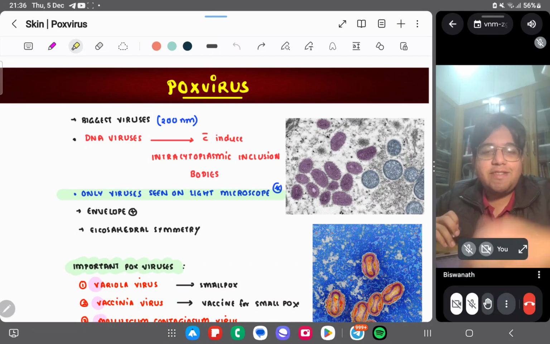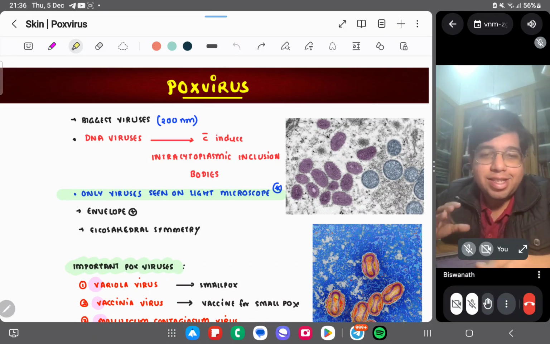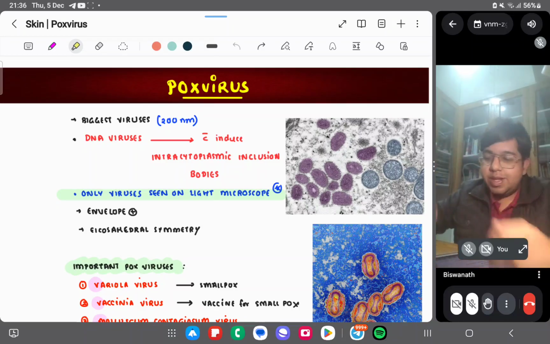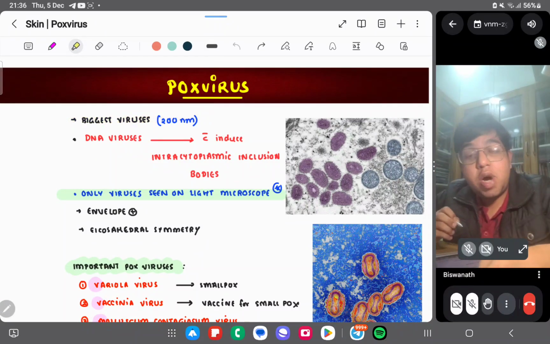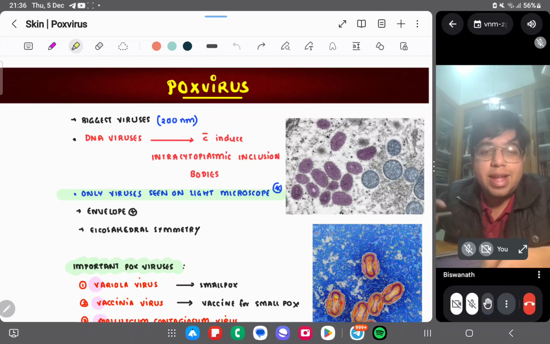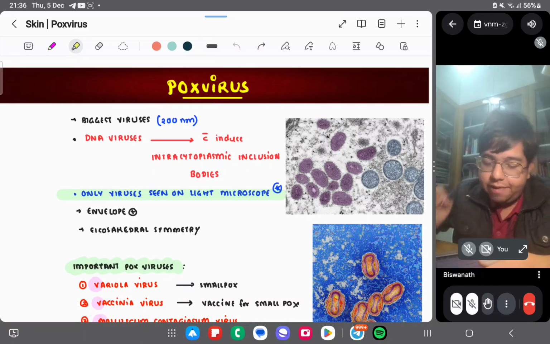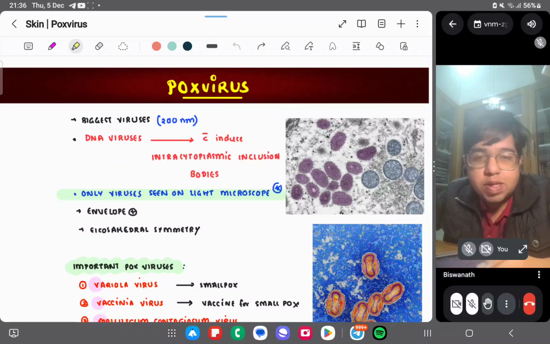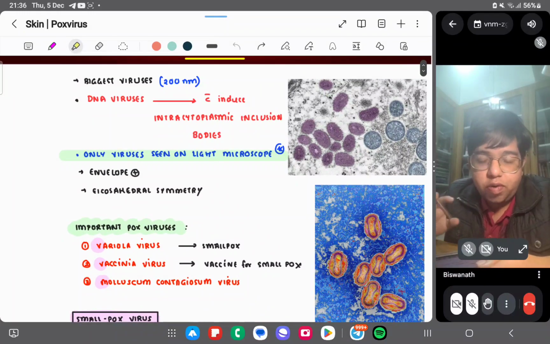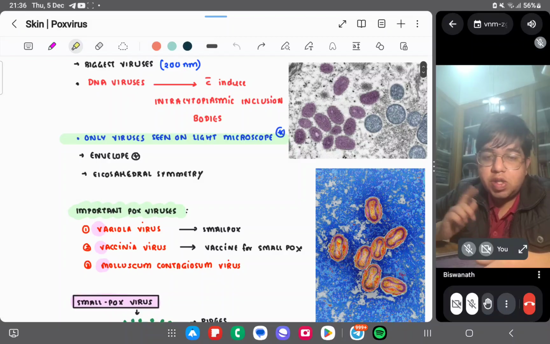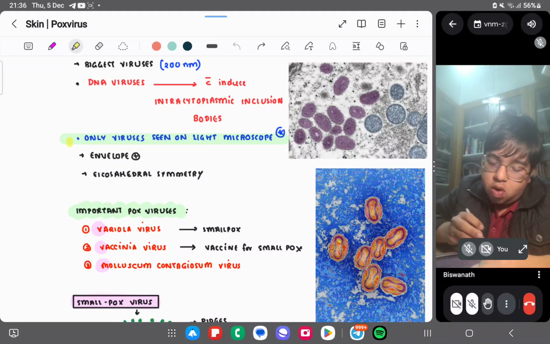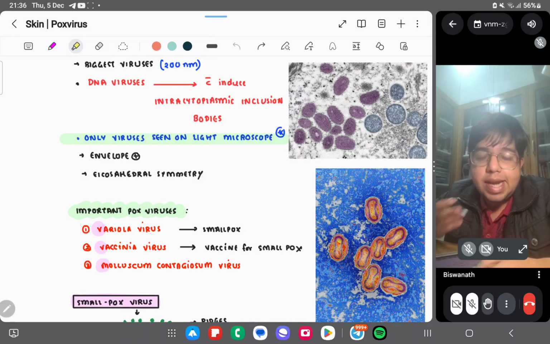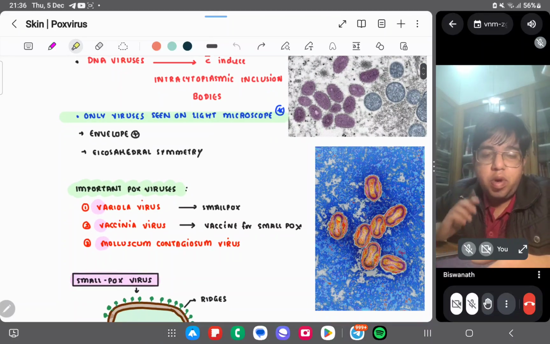Okay, after the smallest virus is done, we are into the largest virus, right? This is the pox virus. Okay, so pox virus, just remember, it's the biggest virus, 200 nanometers, about 10 times bigger than the parvovirus, right? It's a DNA virus which induces intracytoplasmic inclusion bodies. I told you about inclusion bodies. Don't skip the initial part. It's very important, right? Only virus which can be seen on light microscope due to its large size. Envelope is present. I told you that it is the aristocratic virus. Other aristocratic viruses are the DNA viruses, the hepatitis B virus, and the herpes virus, right?